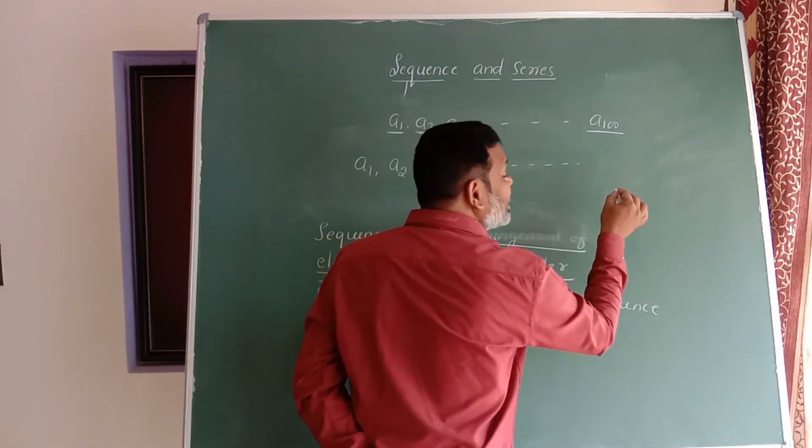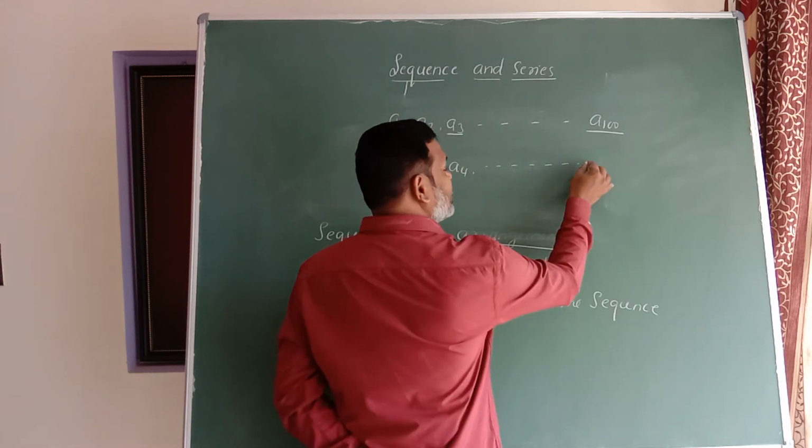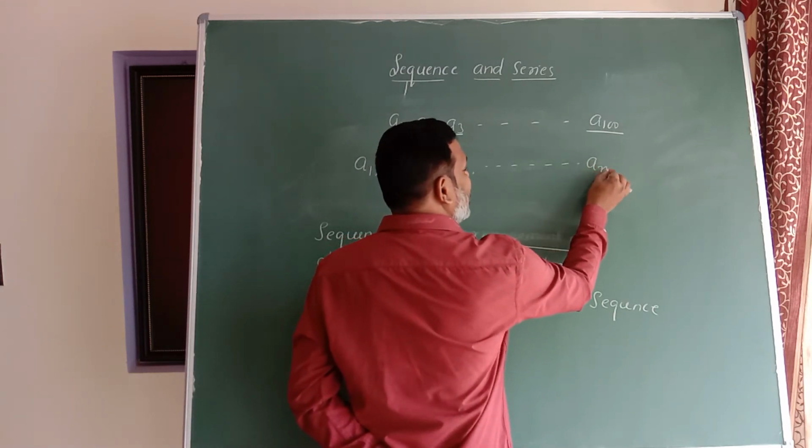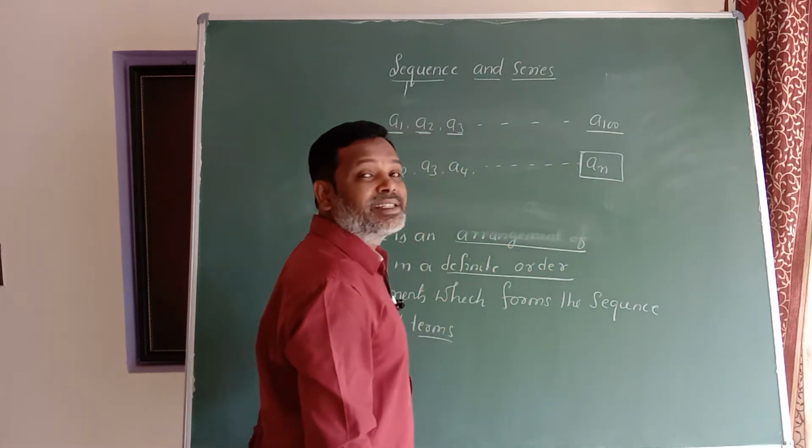The last term, or general term, or nth term of the sequence can be denoted by what? An. Have a look at this. This An is called as